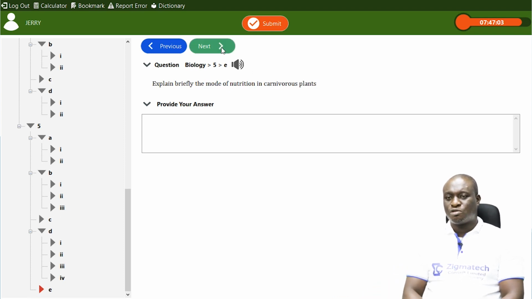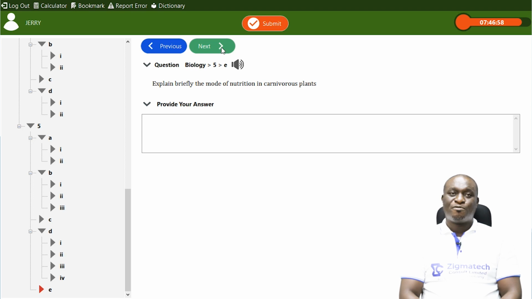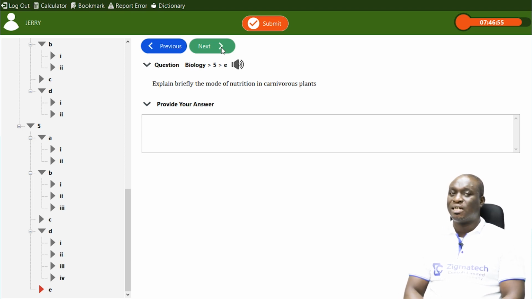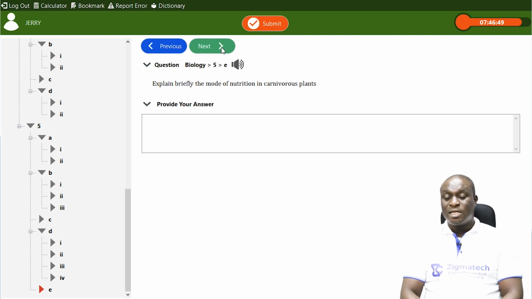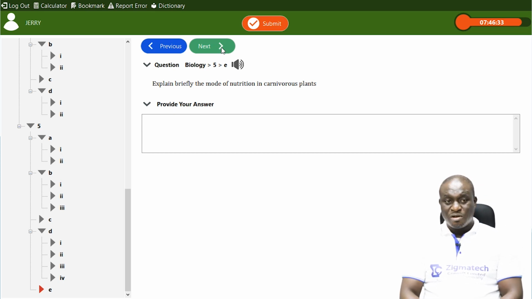Explain briefly the mode of nutrition in carnivorous plants. Carnivorous plants are plants found in soil that is poor in nitrogen. They derive nitrogen not from the soil but from insects or small animals, so they derive their proteins from insects and other small animals.